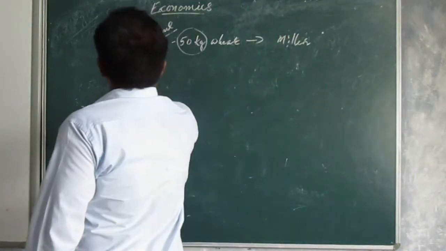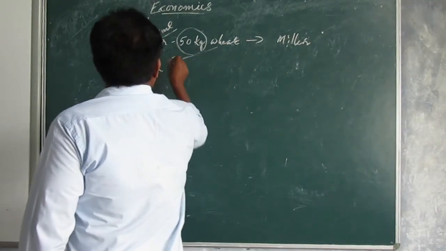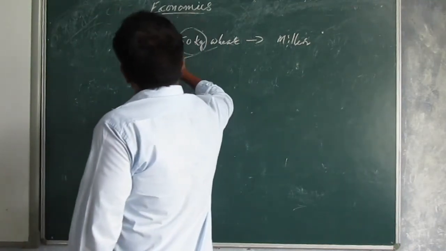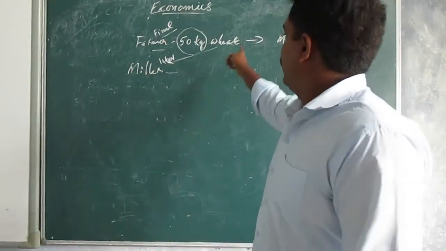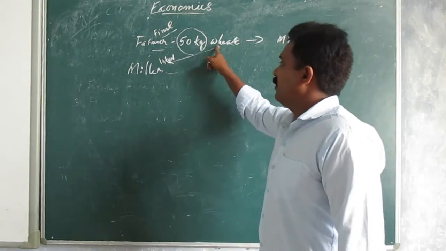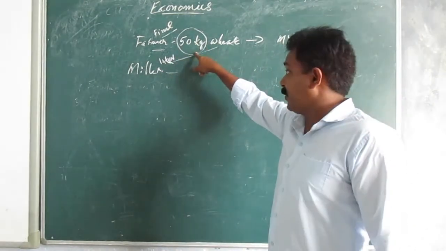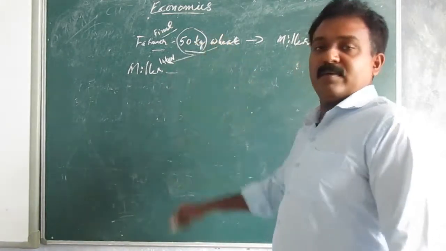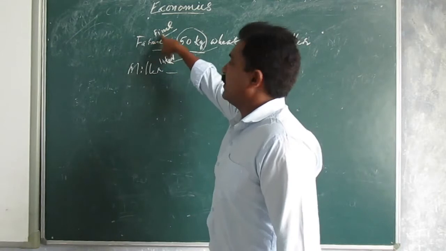The miller purchases this intermediate good, 50 kg of wheat. For the miller it is intermediate, but for the farmer it is final.